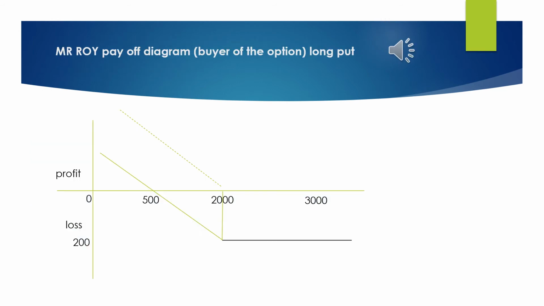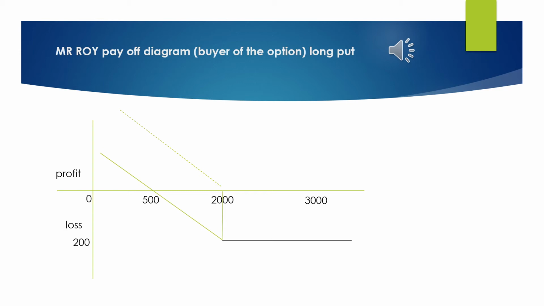Now this is the payoff diagram for the buyer of the put option, that is Mr. Roy. When we are taking up the payoff diagram for the buyer of the put option, this time it will start from the right side. For Mr. Roy, the loss that he faces is the premium that he pays to the writer of the option. So I have taken here one scenario where he executes the contract, where the spot price is 500 and the exercise price is 2000.